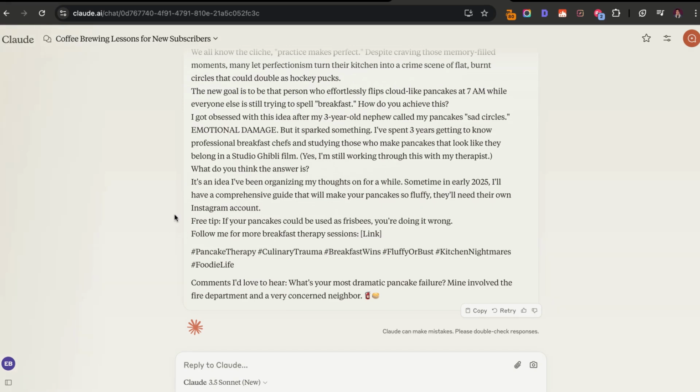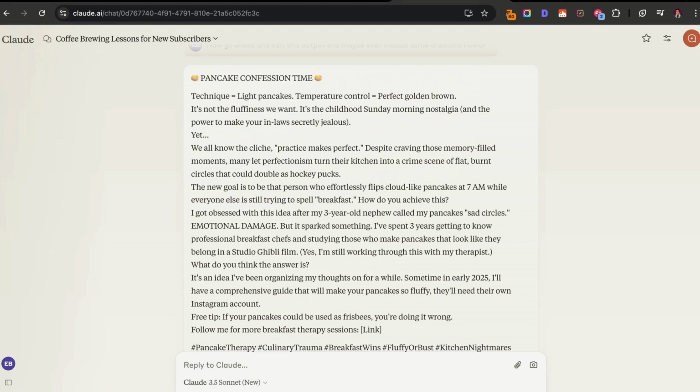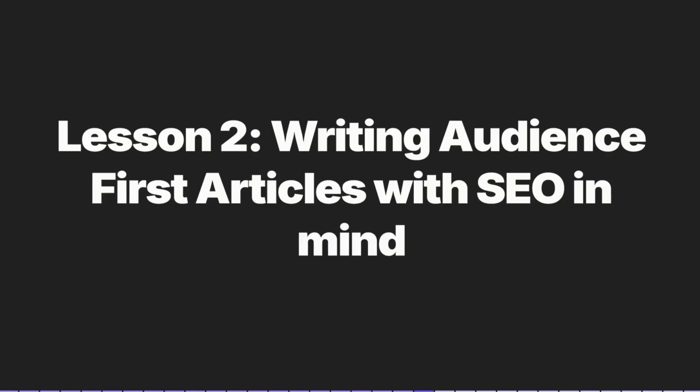And it's really powerful because this helps you without having to use a tool like Grammarly or ProWritingAid. I mean, you could use AI to really help you in this process. Now that we understand AI prompting and even went through some amazing examples, it's time to learn how to write articles with our audience and SEO in mind.